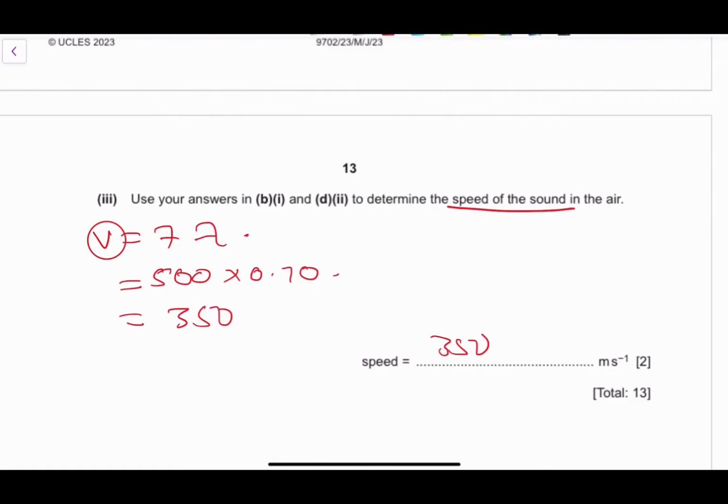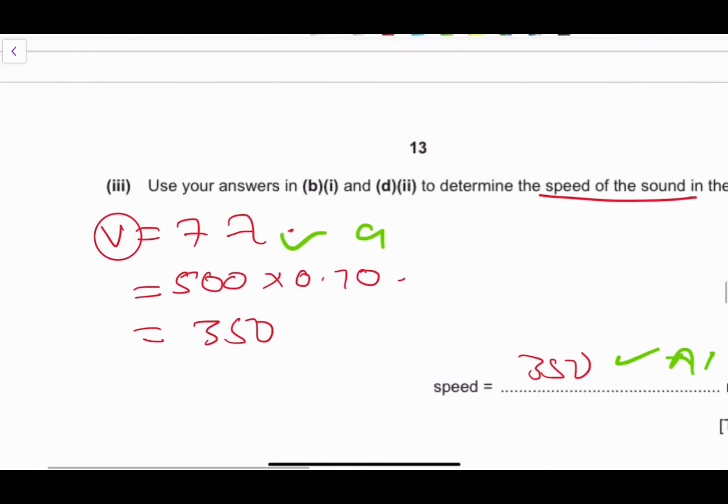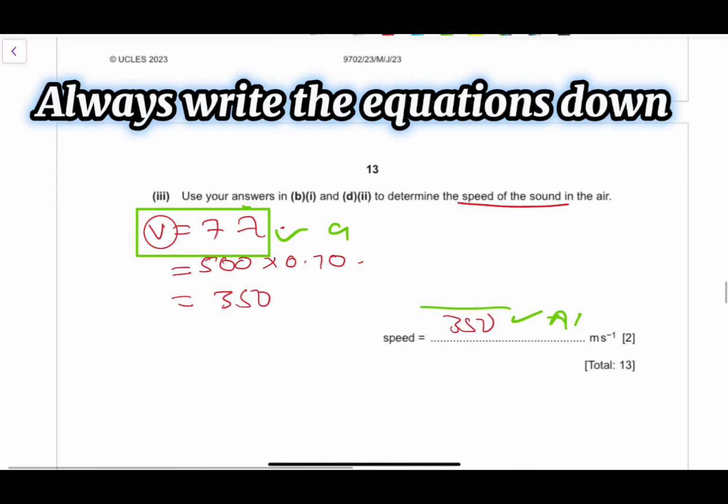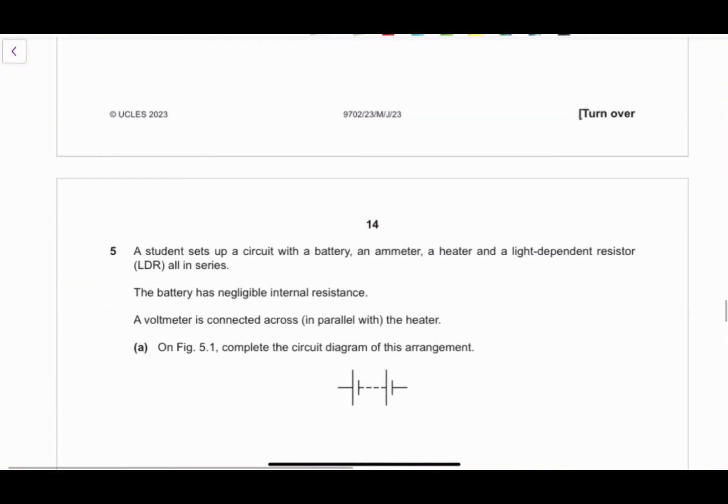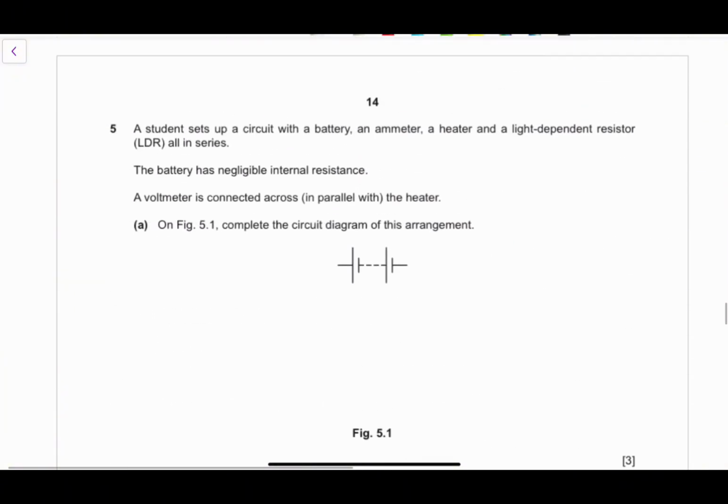They're looking for this equation, which is a C1 mark, and that answer, which is an A1 mark. So if you just give the equation itself, you've gotten yourself a mark, and if you just give the correct answer itself, you've gotten yourself another mark. So it's very important to think about what they're looking for. It doesn't matter if you know the values, but if you don't put the equation in physics, the equation is very important. Okay, moving on to the next question about electricity.